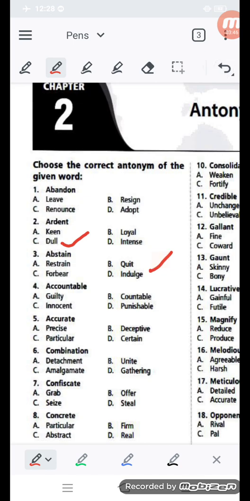Next is accountable. So question number 4, accountable is there. Accountable means responsible. That means guilty is its meaning, countable is its meaning, and punishable is also its meaning. So its opposite meaning is innocent. That is the answer. Innocent.